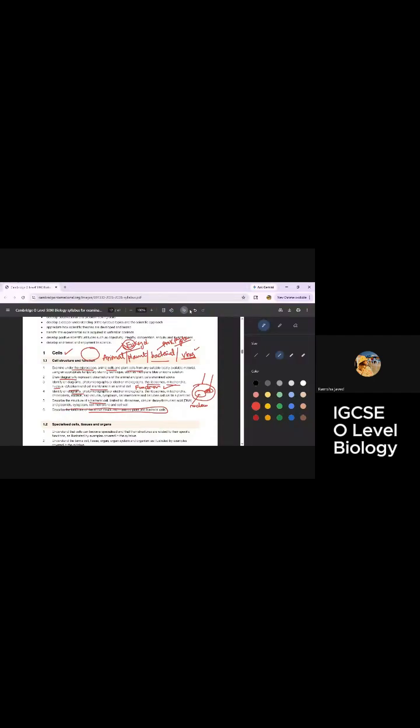Now let's move forward to the next topic under cells: what are cells, what are tissues, what are organs, and what are organ systems, and how an organism is made. From one basic structure of a cell, how are tissues made, how are organs made, how are organ systems made, and how are organisms made.